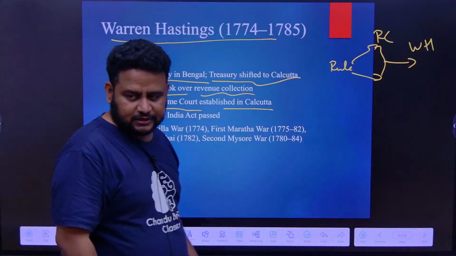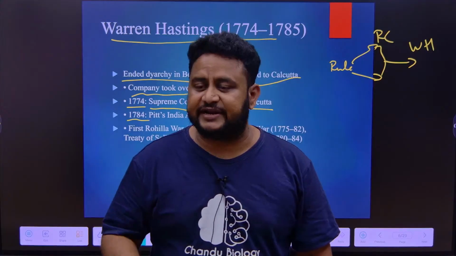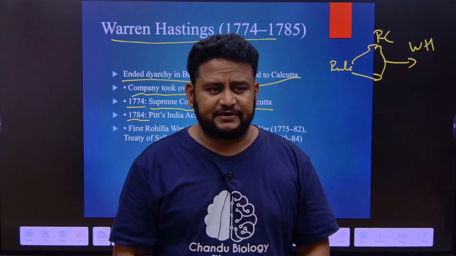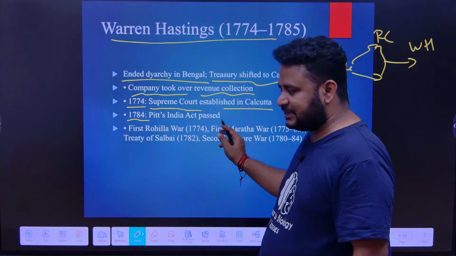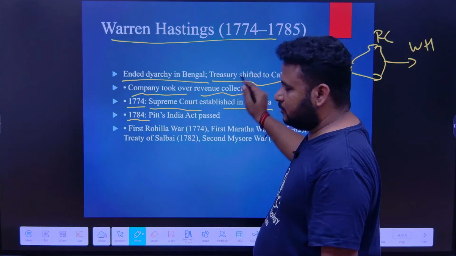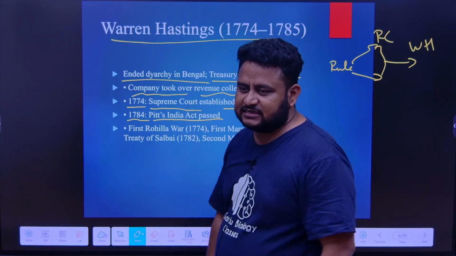1784, under his rule only. Now what are we learning? Warren Hastings. This is not about the Regulating Act. We are learning about Governor Generals, and the important events that took place under them. So under him, the Supreme Court was established in Calcutta. Next, under him only, 1774 to 1785, Pitt's India Act was passed.